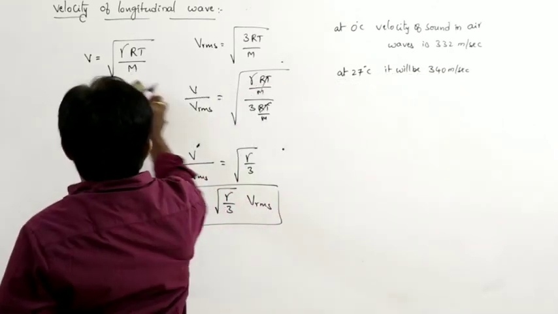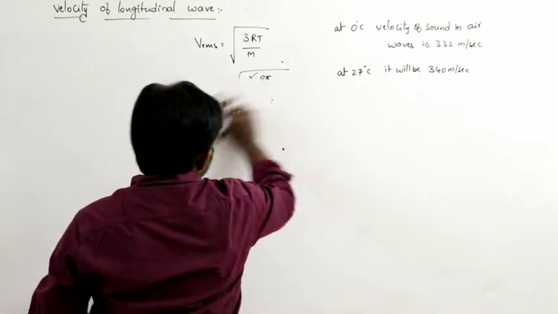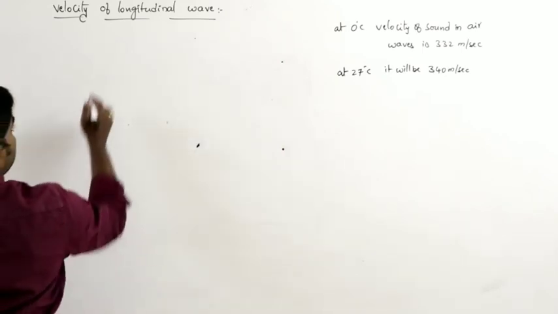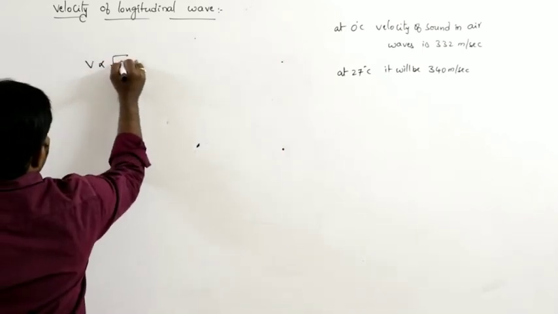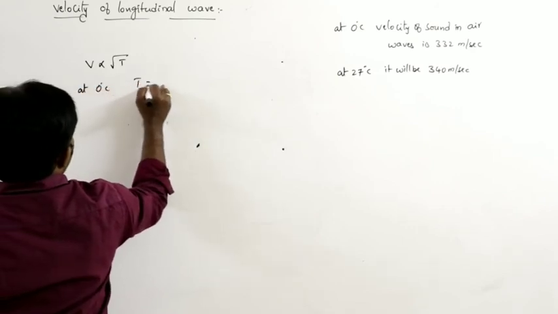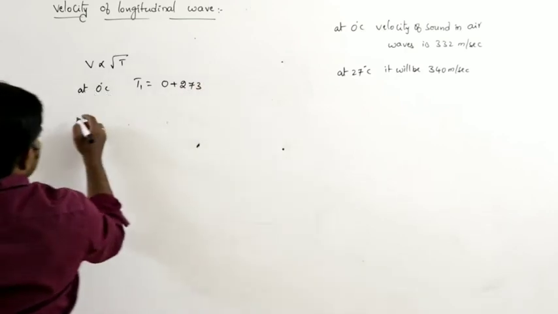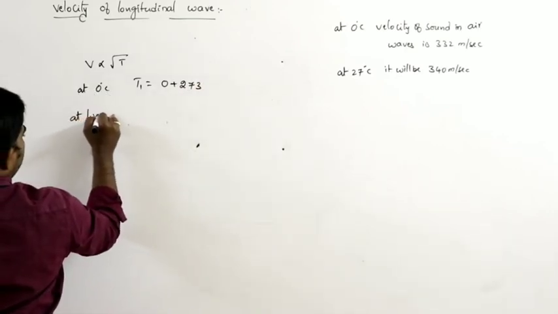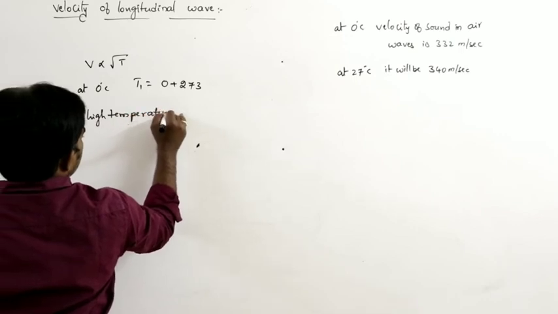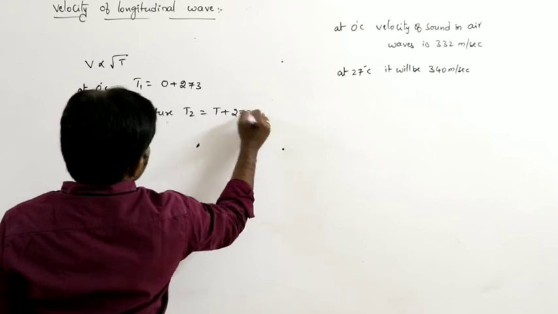But let us discuss one thing here. Here V is proportional to root T. Let us say at 0 degree Celsius, T1 can be written as 0 plus 273. At high temperature, T2 is equal to T plus 273, let us say.